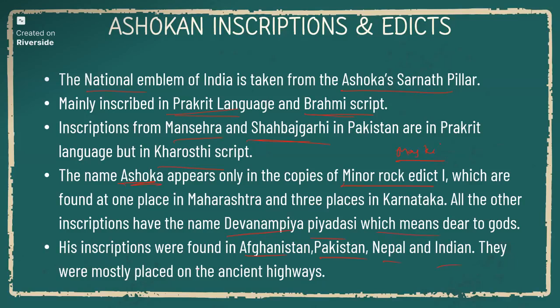They were mostly placed on the ancient highways. So he also built roads and planted trees along the roads for smooth travel, and he also placed his inscriptions and pillars on the highways, inscribed with his Dhamma to establish the principles of Dhamma. He placed them everywhere on the highways, which are also found in Afghanistan, Pakistan, Nepal, and India.